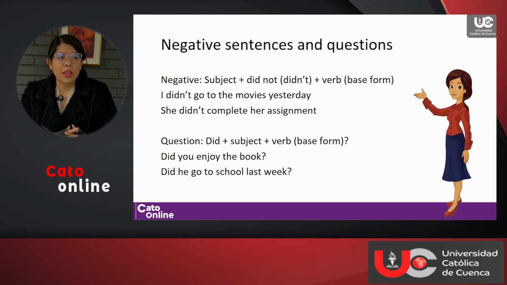And then how do we make questions? For questions, we're going to use did at the beginning of the question plus the subject plus the verb again in the base form. For example, did you enjoy the book? Did he go to school last week? Again, in both cases, negative and questions, the verb goes back to base form. That is very important to remember.